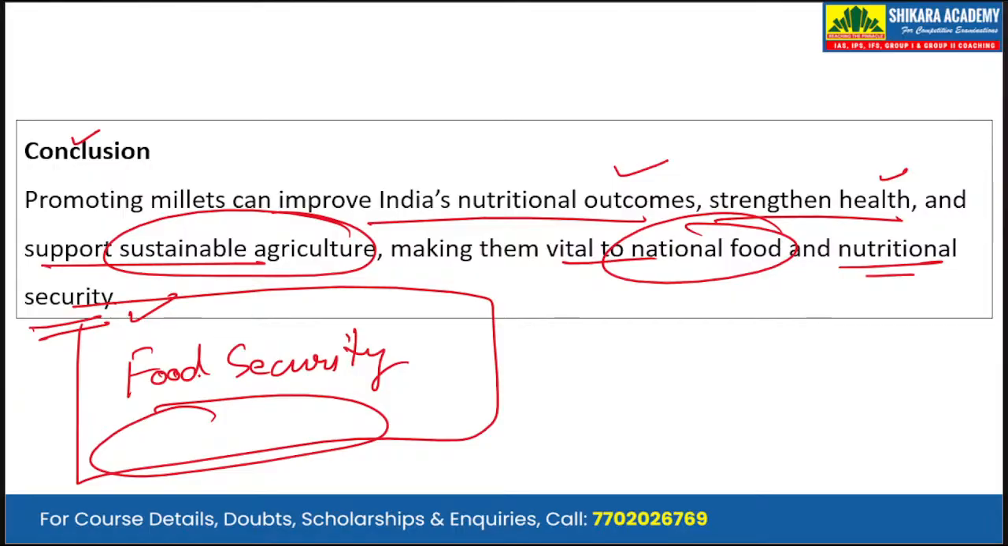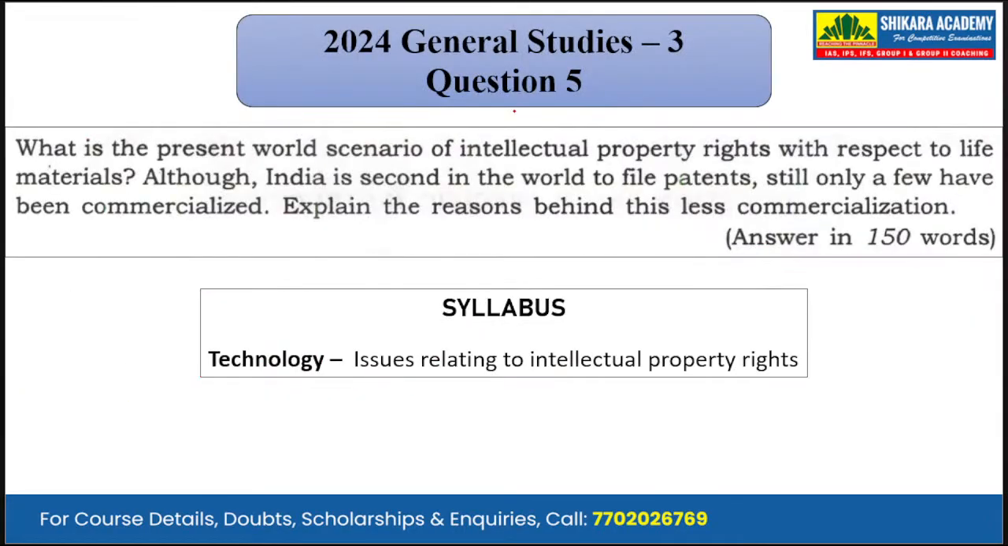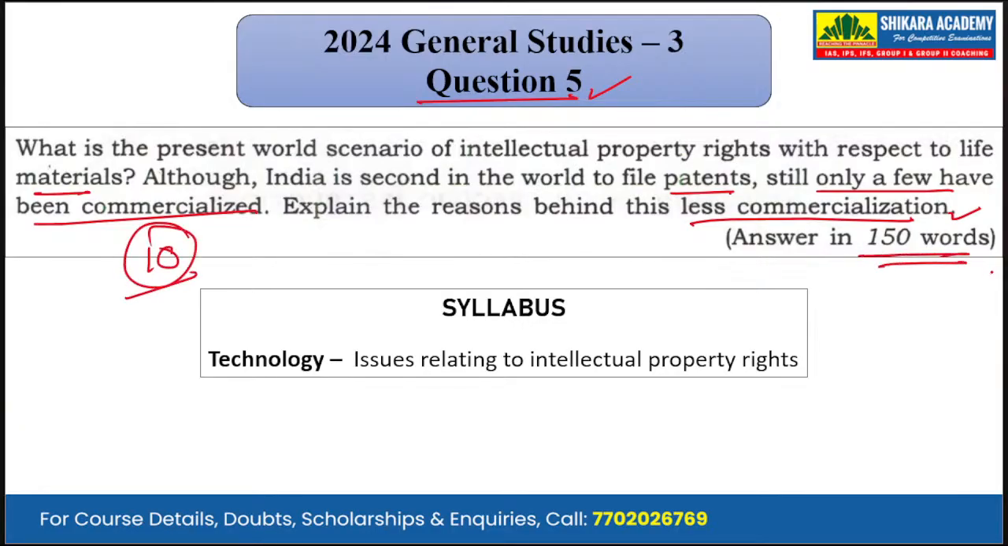Food security is incomplete without nutritional security. Then moving on to the last question, that is question 5. What is the present world scenario of intellectual property rights with respect to life materials? Although India is second in the world to file patents, still only a few have been commercialized. Explain the reasons behind this less commercialization. A 10-mark question that we have to answer in 150 words.